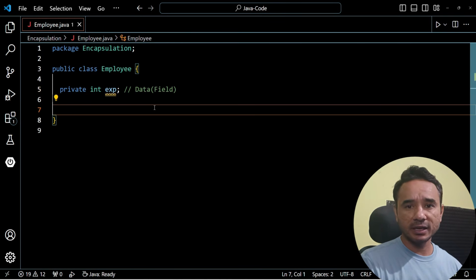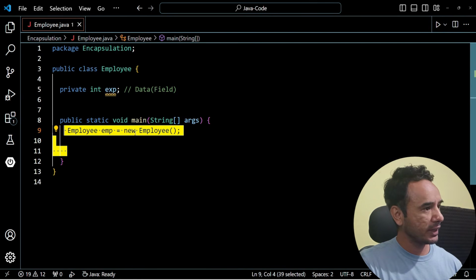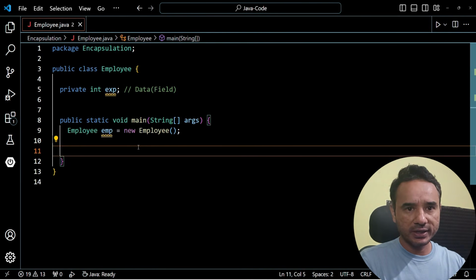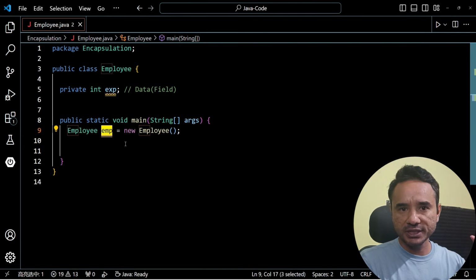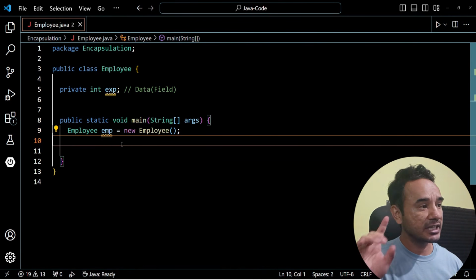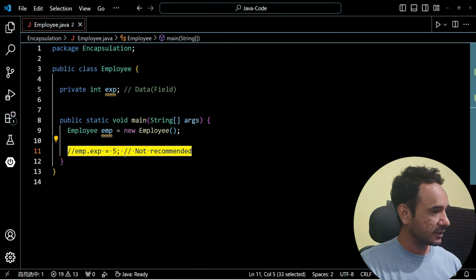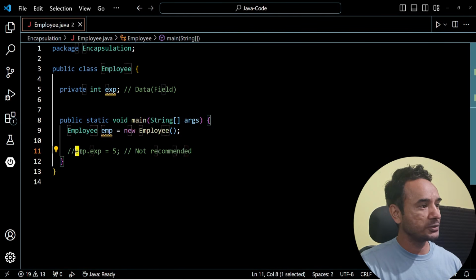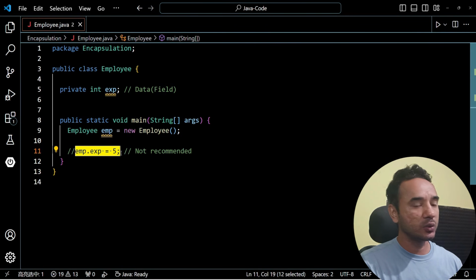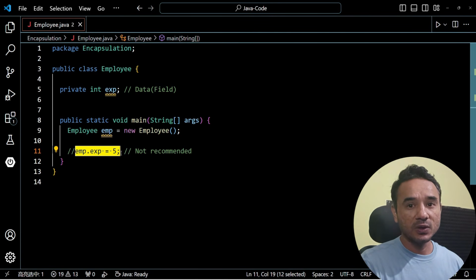Now inside the main method or in any other class, when you create the object of this employee class like this, this emp is the object, then you should not set the experience field directly like this: emp object name dot field name equal to. So this is directly setting, which is not recommended.